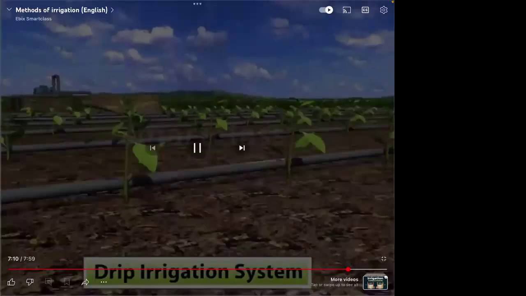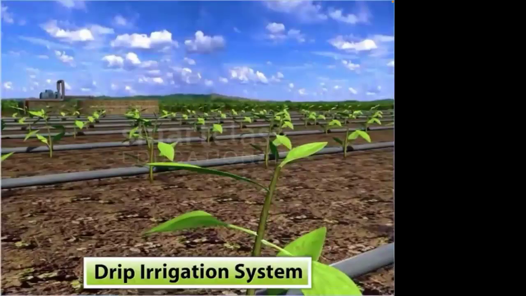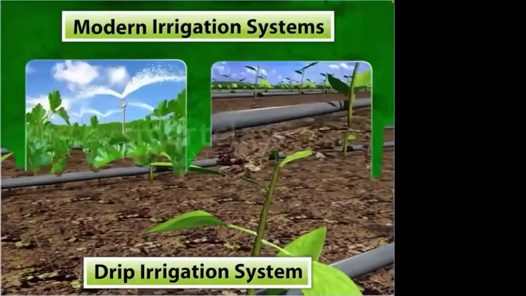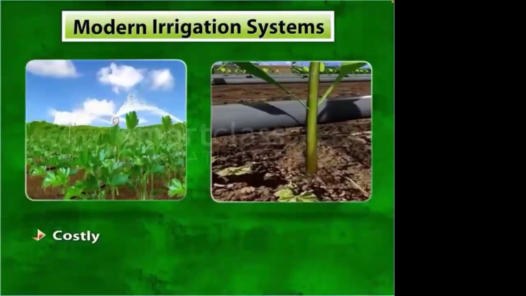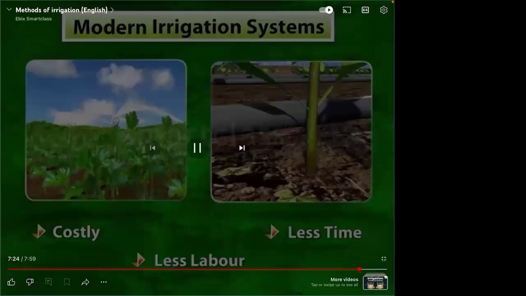Absolutely no wastage of water. This system is mostly used in areas with poor water availability. Both the modern systems of irrigation are costly but require less labor and time. Since these are the modern ways, they definitely have to be costly. Like if I talk about 2G, 4G, 5G, 5G is very costly. Same way, if you go for different varieties of mobile phone, the more camera you are looking for, good camera, it will be more costly, right?